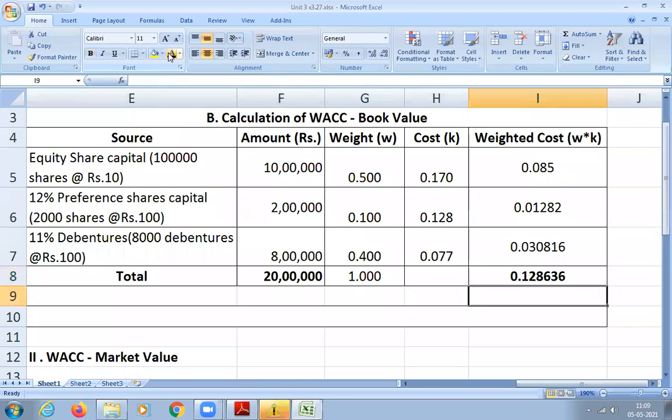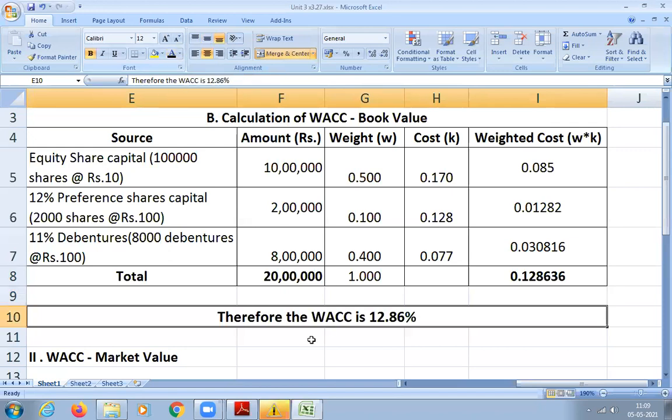Then why did you say 36? Don't be in a hurry. Whenever you're doing numericals, students, you need to be very patient. I don't mean slow in your pace, but you should have a lot of patience and not hurry, or else you end up making mistakes. That's what they call a silly mistake in numericals. So how much is the WACC now? 12.86%. 12.86% is the weighted average cost of capital as per book value.